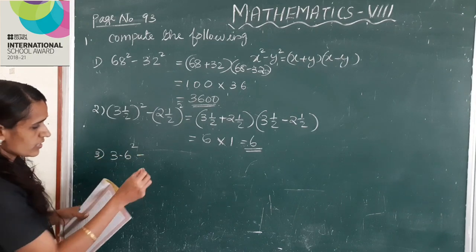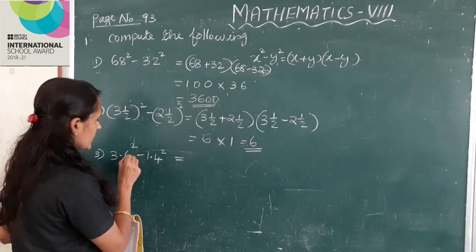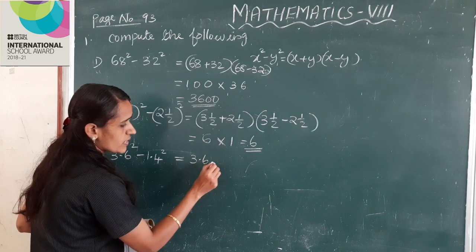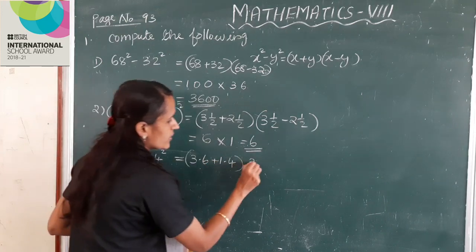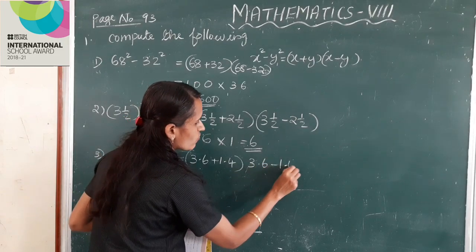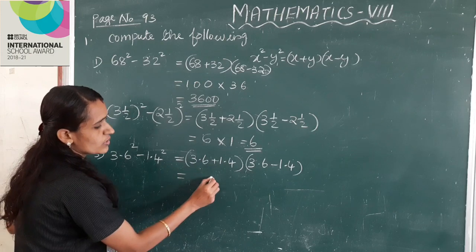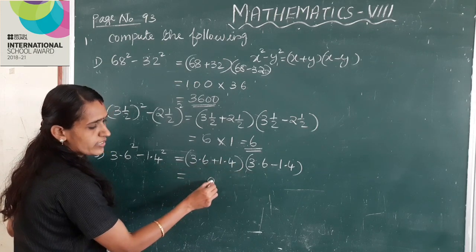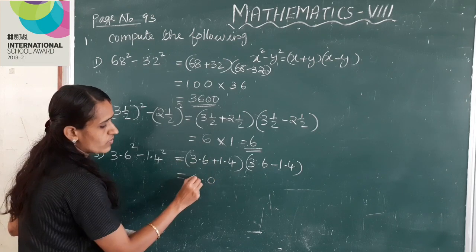Third one, 3.6 square minus 1.4 square. This can be written as 3.6 plus 1.4 into 3.6 minus 1.4. This is equal to 6 plus 4, 10, 0, 3 plus 1, 4 plus 1, 5.